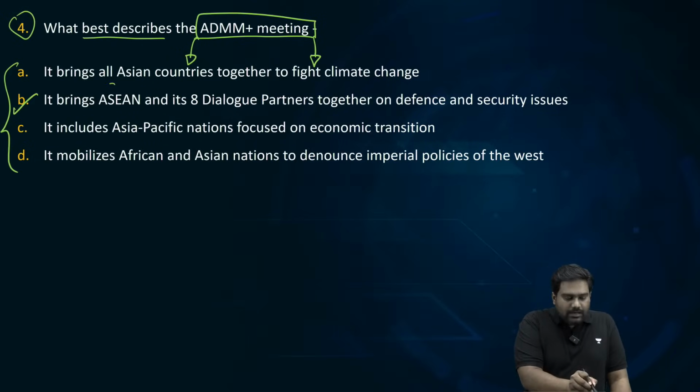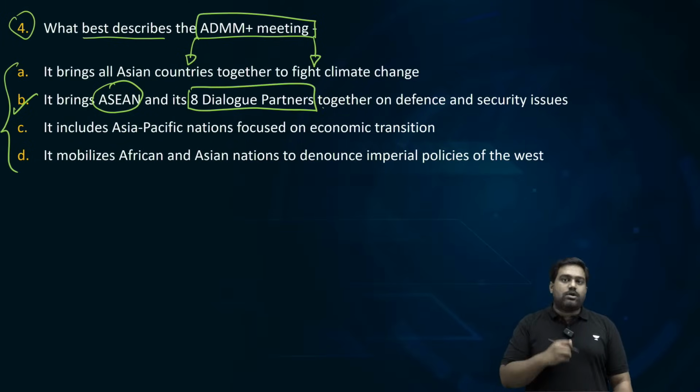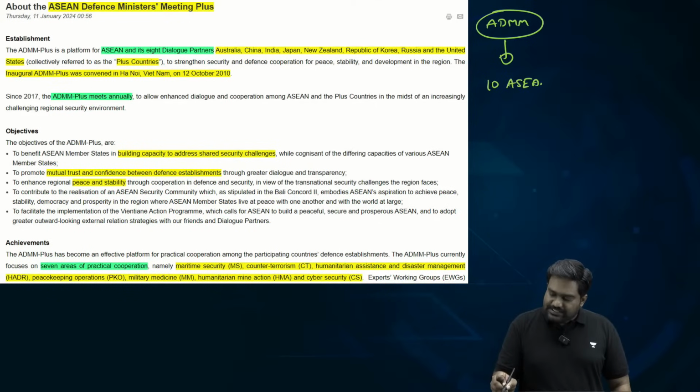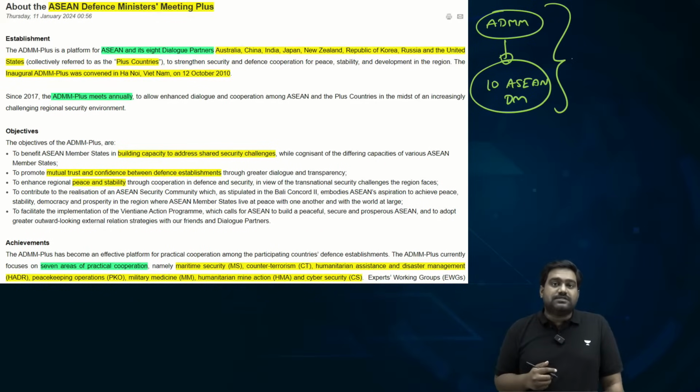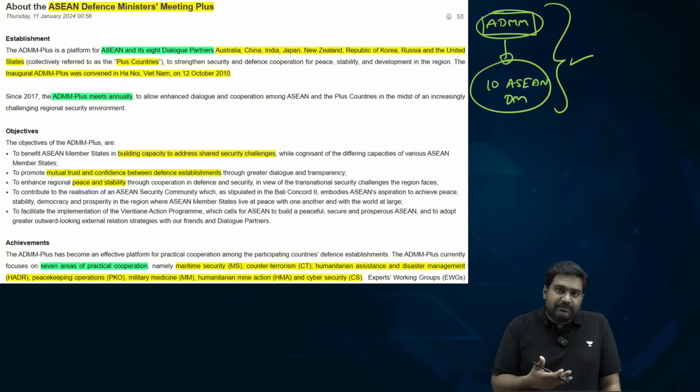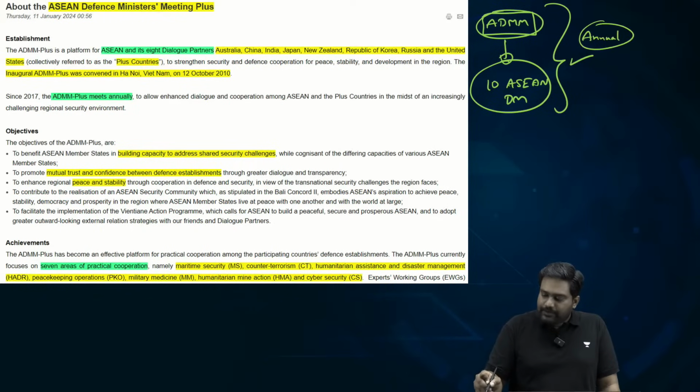It brings ASEAN and its 8 dialogue partners together to discuss the defense and security issues of the region. This is the correct answer. See, ADMM is a platform for the 10 ASEAN defense ministers to come together and discuss the defense and security issues of Southeast Asia. All the 10 ASEAN partners regularly hold the ADMM meetings. Initially, when it was started, it was a biennial event. It was being held once in 2 years. But now this has been turned into an annual event.